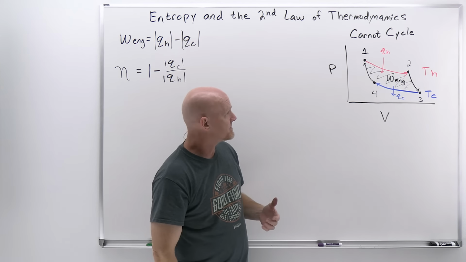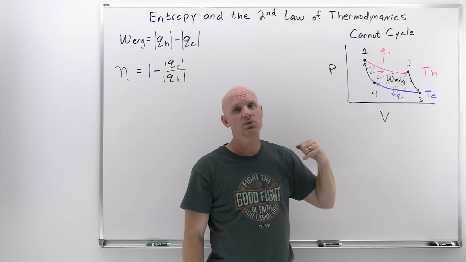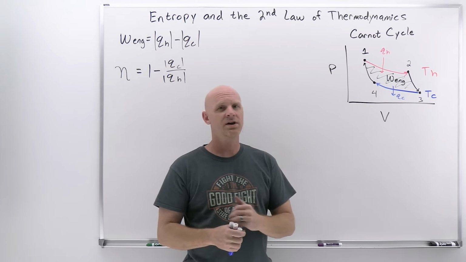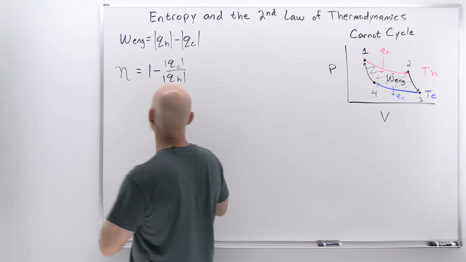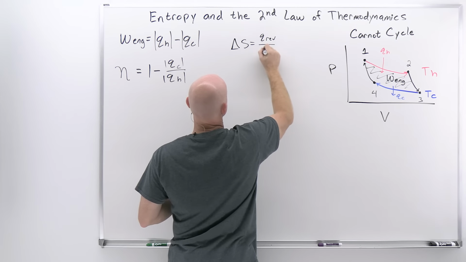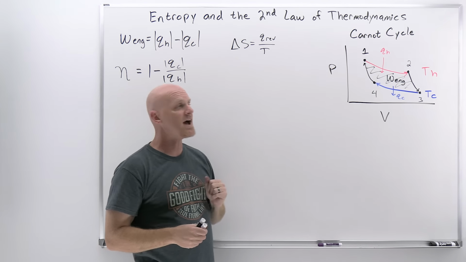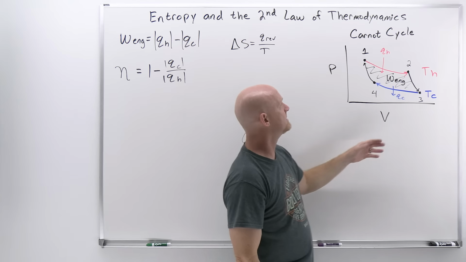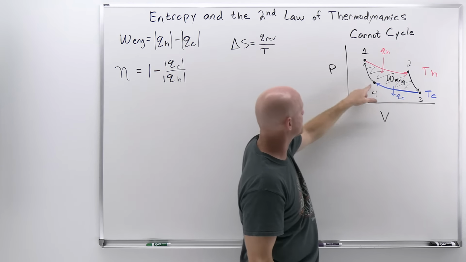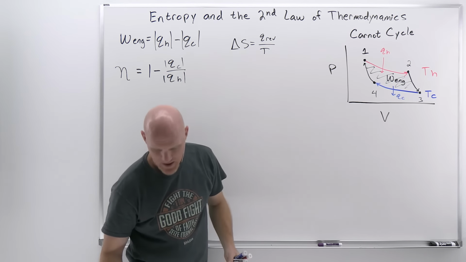All right, so let's take a look at a couple of things. Again, on the adiabatic processes, these two right here, Q is 0. That's by definition: adiabatic, fully insulated, no heat in, no heat out. Well, if Q is 0, if you recall, we said that delta S equals Q reversible over T, and that's why we came to the conclusion that for an adiabatic process, delta S was going to be 0 as well.